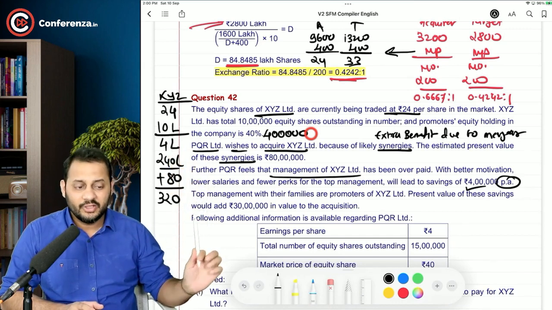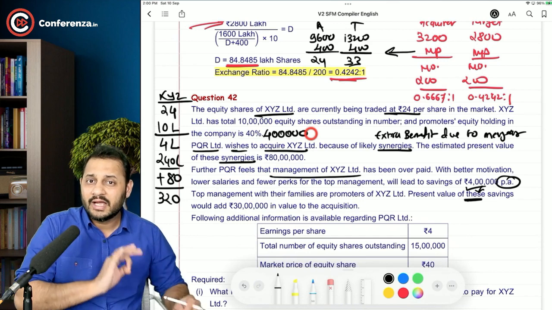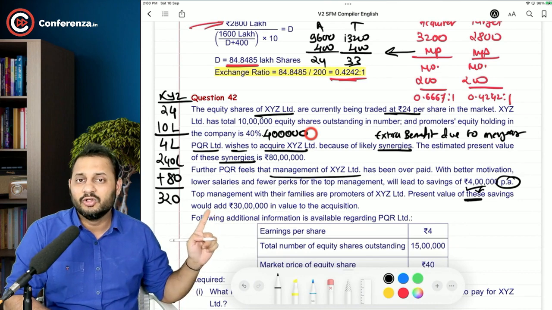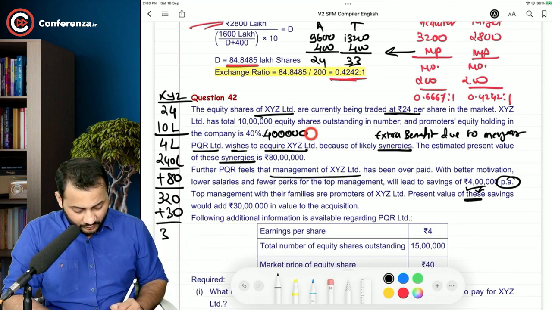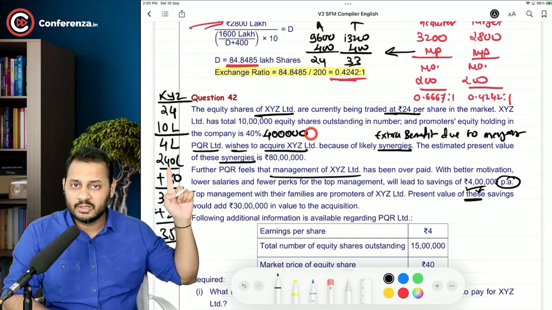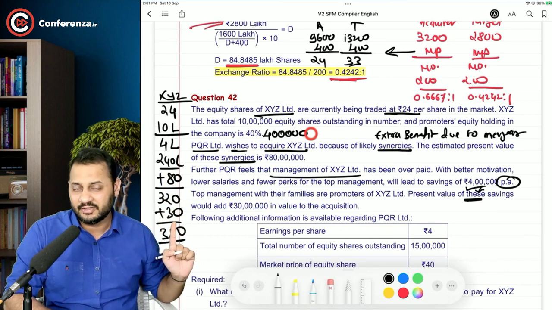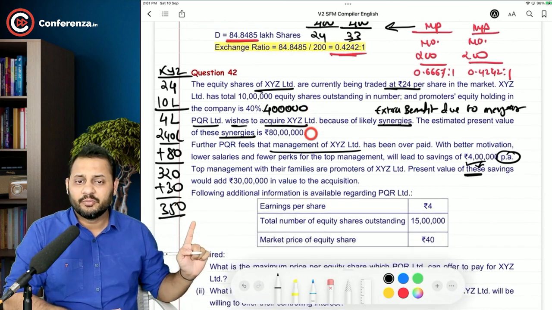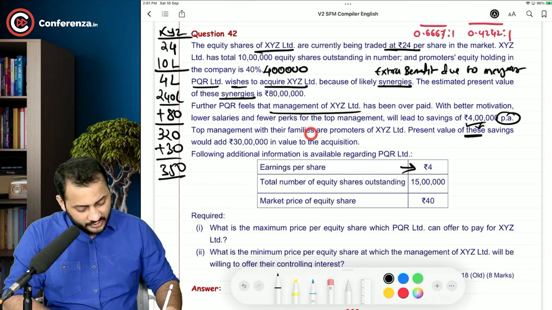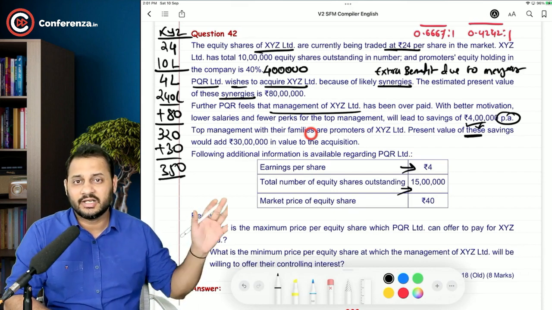Okay. The present value of these savings, the 4 lakh rupees per annum, has been calculated as 30 lakhs in the value of the acquisition. So that will also increase the market value. In total, 350 will be the increase in the market value of our company: 240 lakhs of the company that we are buying, 80 lakhs of the synergies and 30 lakhs because of the reduction in the salary. The following additional information is available regarding PQR Limited. Earning per share is 4. Total number of equity shares is 15 lakh and the market price per equity share is 40. This is the acquirer's detail.